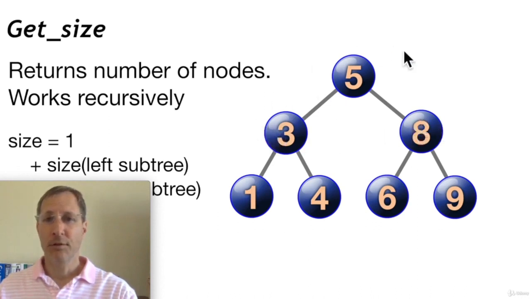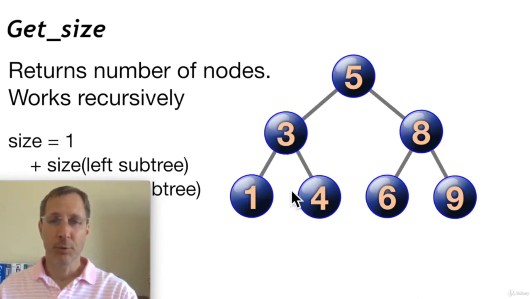In other words, the size of this tree is equal to, well, the 5 node is 1, plus the left subtree is the subtree starting with 3, and then the right subtree is the subtree starting with 8. So we say the size of this tree is 1 plus the size of these two subtrees. And then we'd call the same get size function on 3's left and right subtrees.